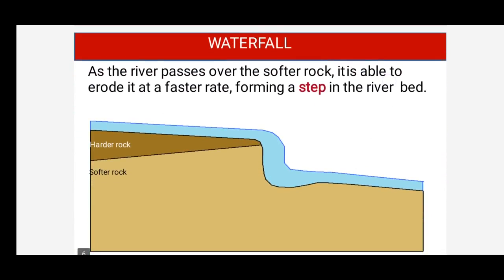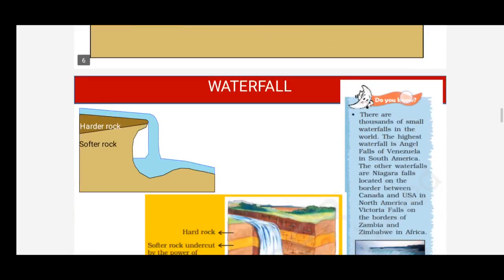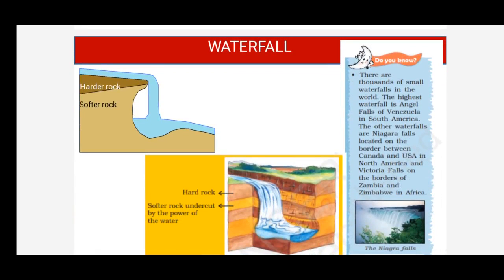See here in this picture. As the river passes over the soft rock, it is able to erode it at a faster rate, forming a step in the river bed. You can see the step over there because the erosional activity has happened very quickly on the soft rock. It did not happen over the hard rock because the hard rock is hard. Now see.